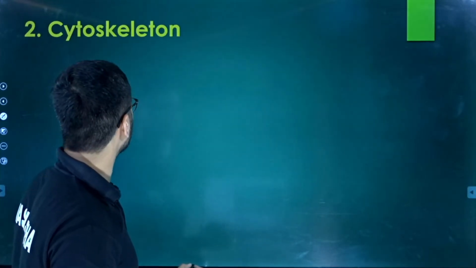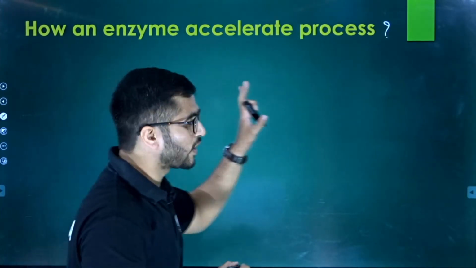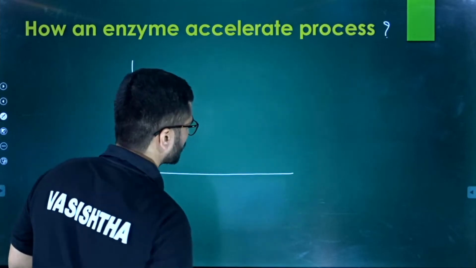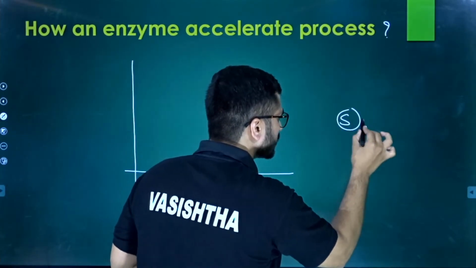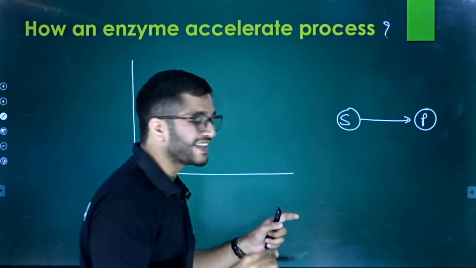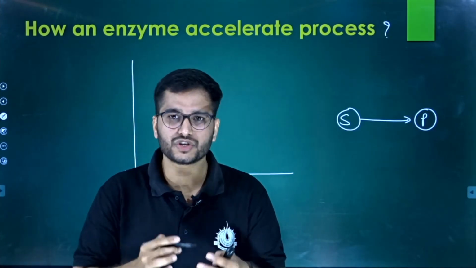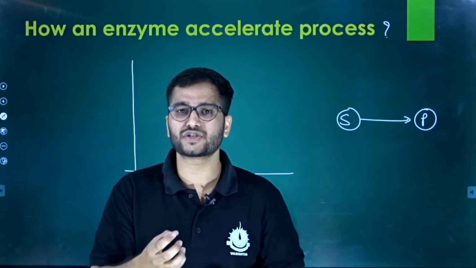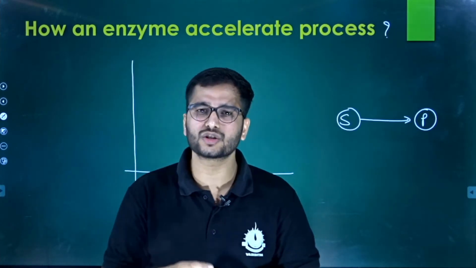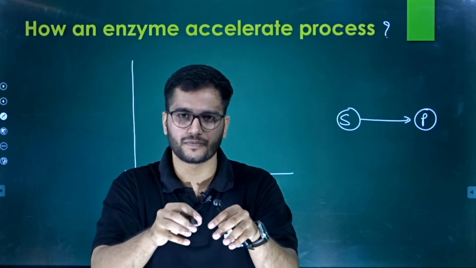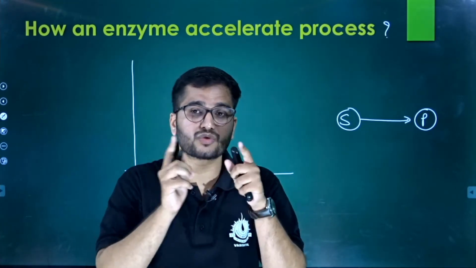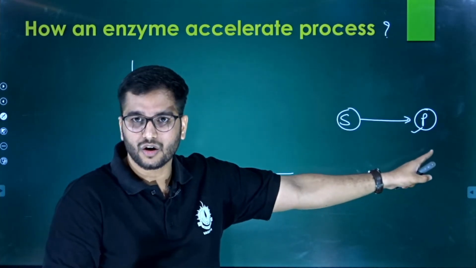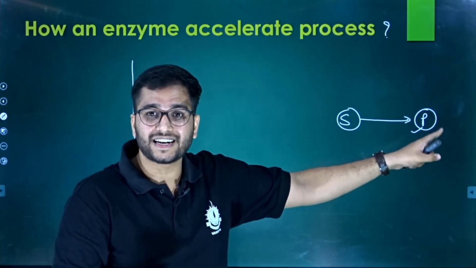Okay, right? So what happened here? Let's understand. If I draw a graph, when a substrate converts into product, they have an energy difference. If you take a process such as the endothermic process, endothermic means in which you have to put in energy, you have to give energy. So the product energy level is higher because you have to give energy.